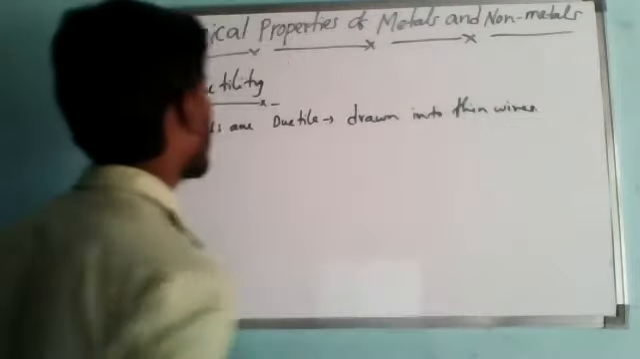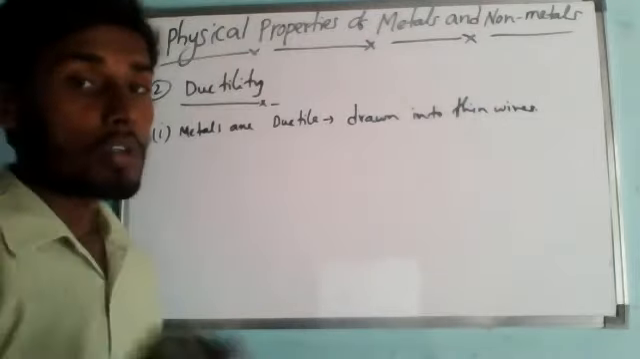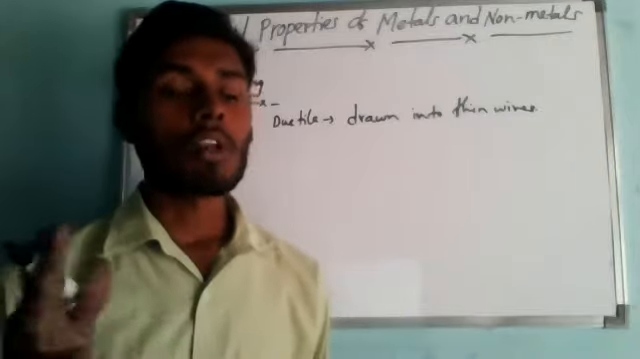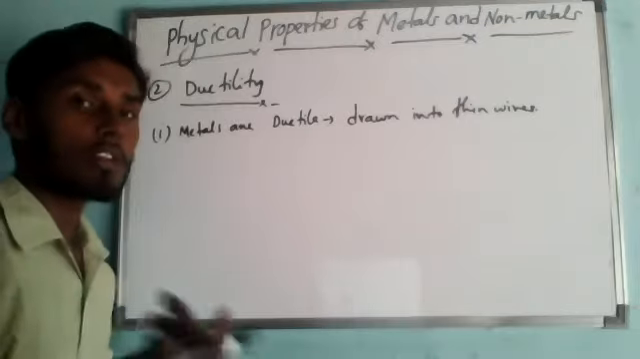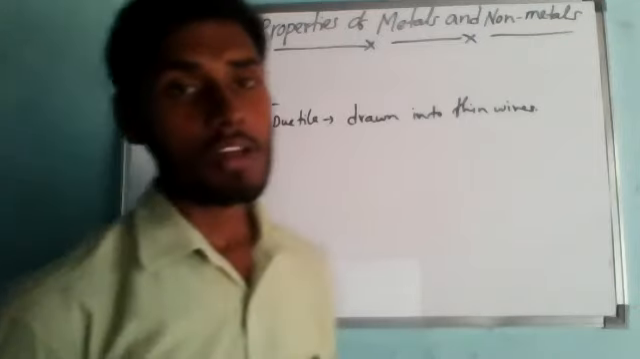Drawing metals into thin wires is called ductility. Most of the metals are ductile. Gold and silver are among the best ductile metals. Like malleability, ductility is also best in gold and silver.